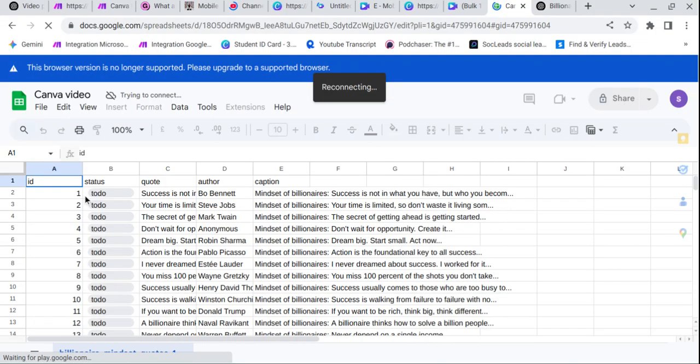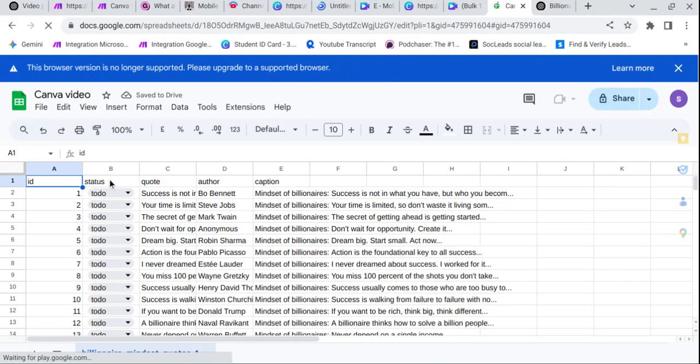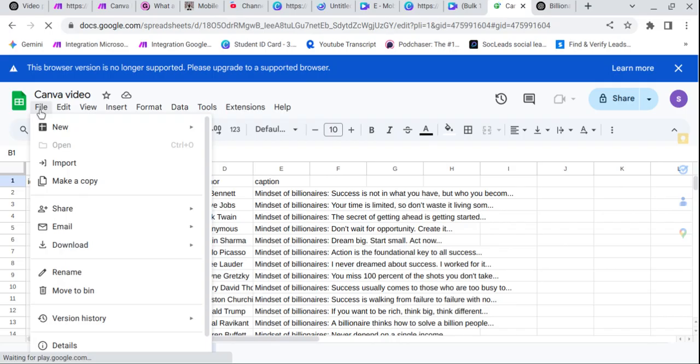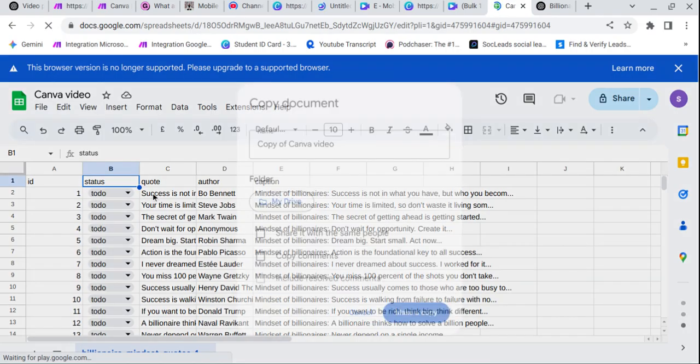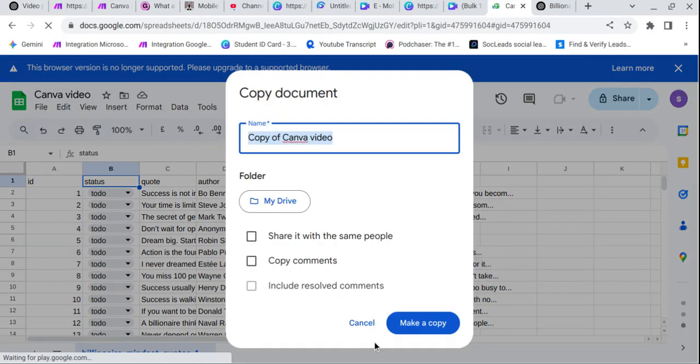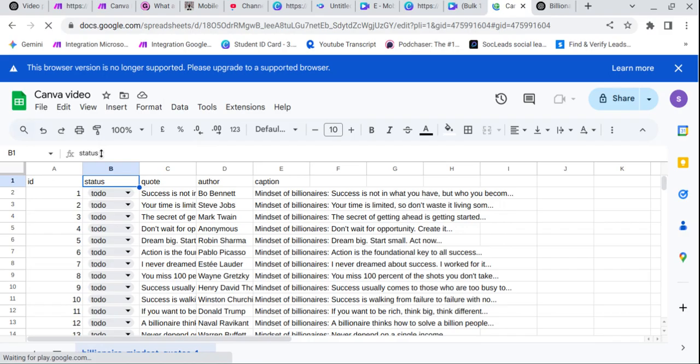Then I think I also provide you this workflow. You don't need to worry about it. You can simply go to file and click on make a copy, so it will copy. So you can use that. You simply need to replace. How can I start the to-do and done function? I can also teach you.